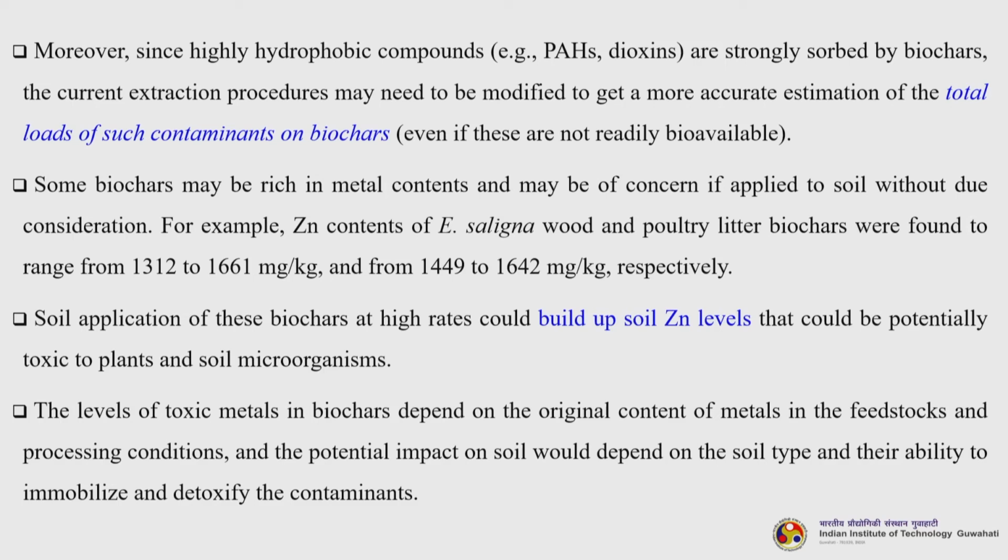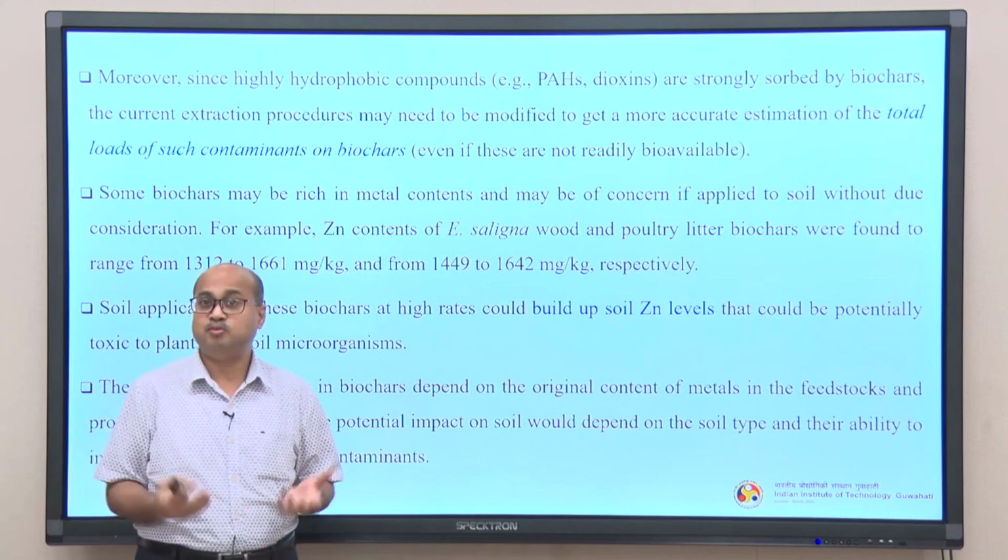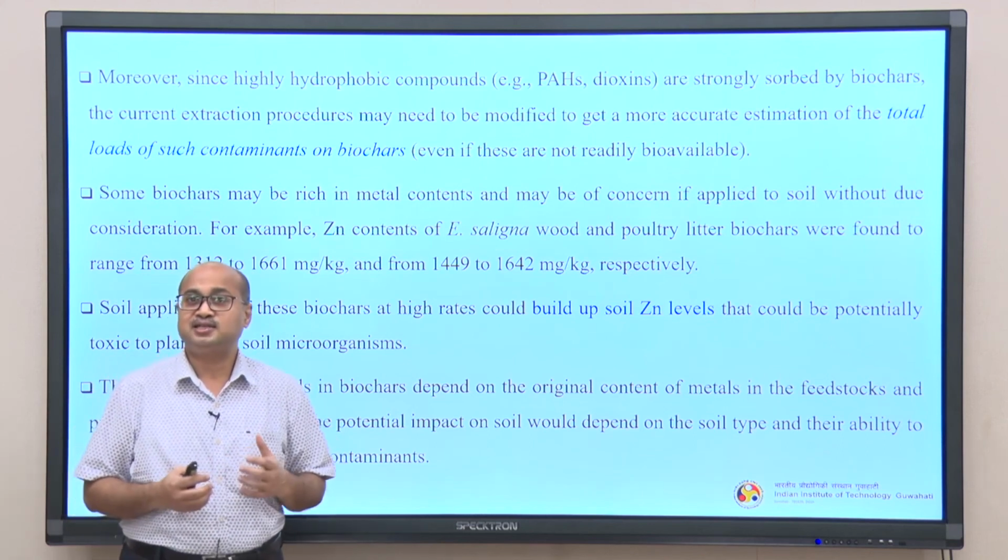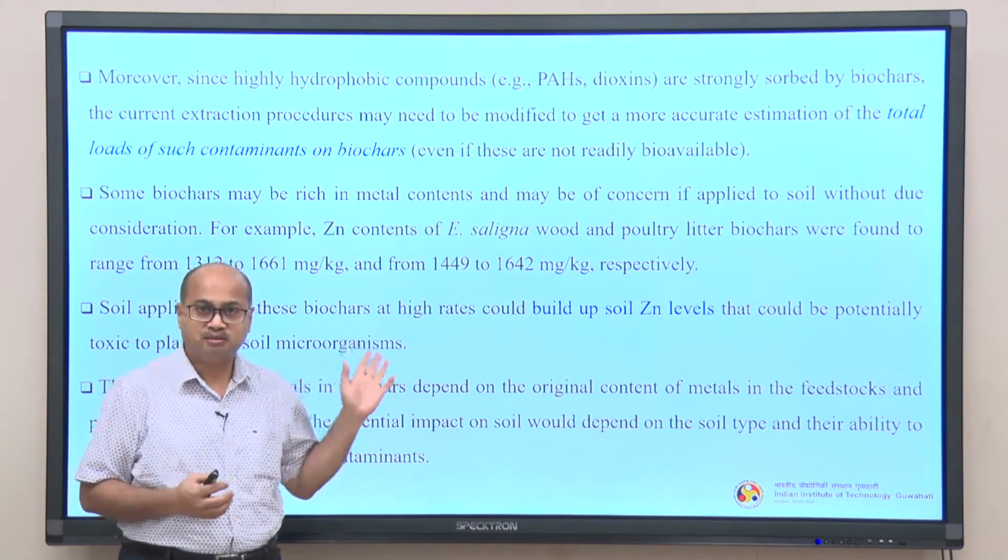Now, the levels of toxic metals in biochars depend on the original content of the metals in the feedstock and processing condition, and the potential impact on soil would depend on the soil type and their ability to immobilize and detoxify the contaminants. So, what we understand in a nutshell is that having said so many good things about biochar, there are certain drawbacks also. Just we talked about zinc.